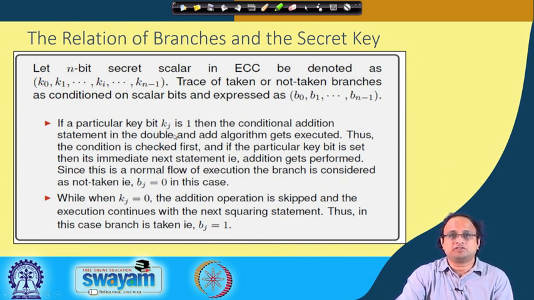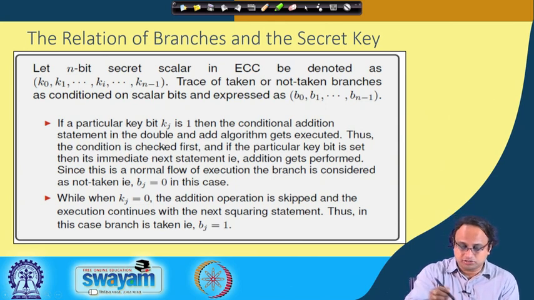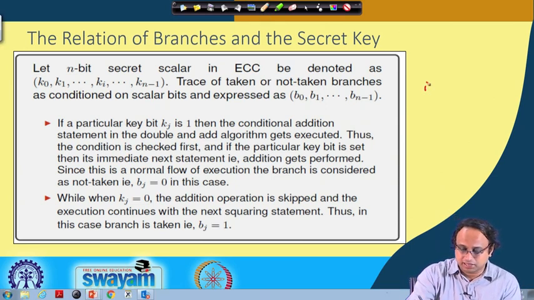The idea is that if the key bit kj is 1, then the conditional addition statement in the double and add algorithm gets executed. So when kj is 1, the branch outcome is 0, because it is essentially resulting in the not taken branch, because you are not taking that branch.